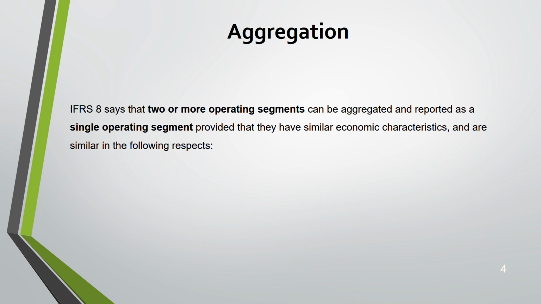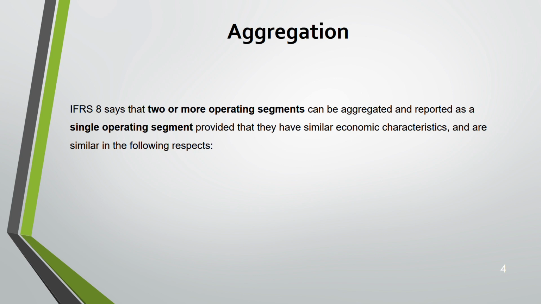Okay. Now we are moving on to aggregation. What is aggregation? Aggregation means you add up. IFRS 8 says add two or more operating segments together and show them as a single operating segment. But you can only add up or aggregate with the same. The meaning is same. Aggregate only when they have similar economic characteristics. If they are very different from each other, you cannot aggregate.